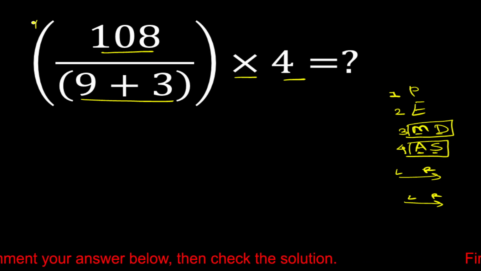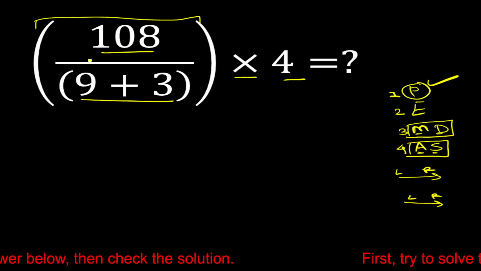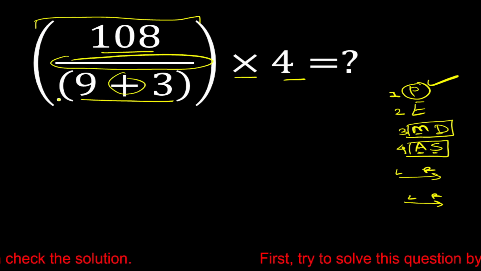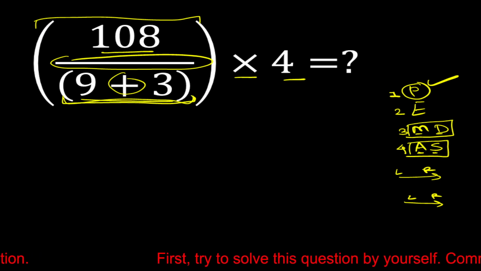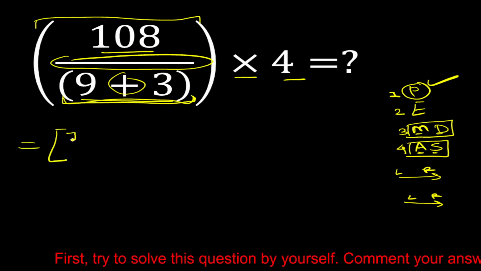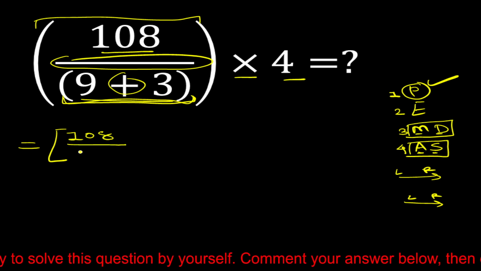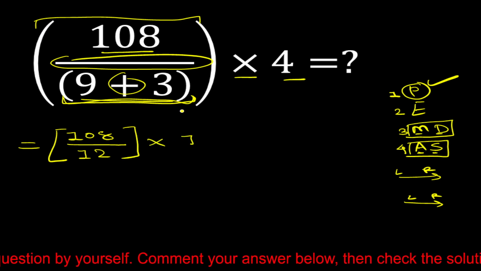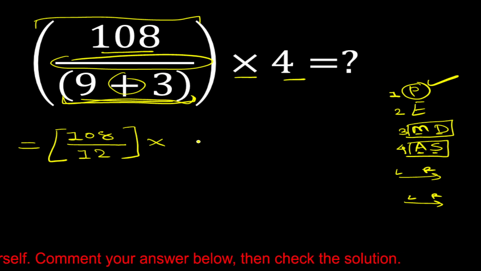So in this question, first we have to solve parenthesis, okay, because first priority is parenthesis. In this expression, there is one division, one addition and one parenthesis. So first priority is parenthesis, so first we have to solve this parenthesis. So it is equal to 108 divide, now solve this parenthesis. 9 plus 3 is equal to 12. Multiply 4.